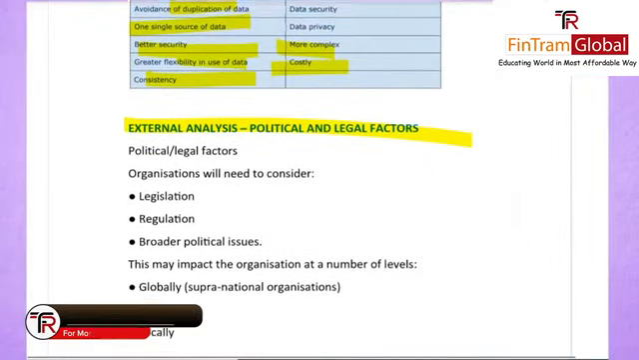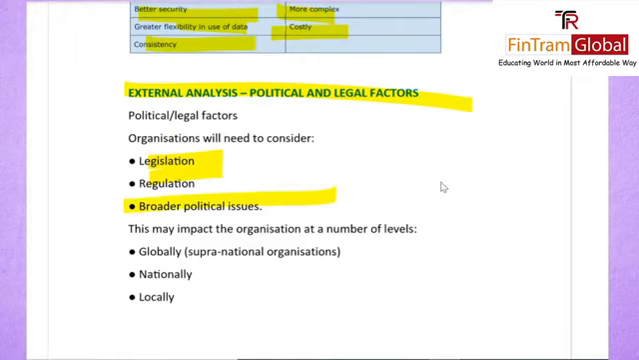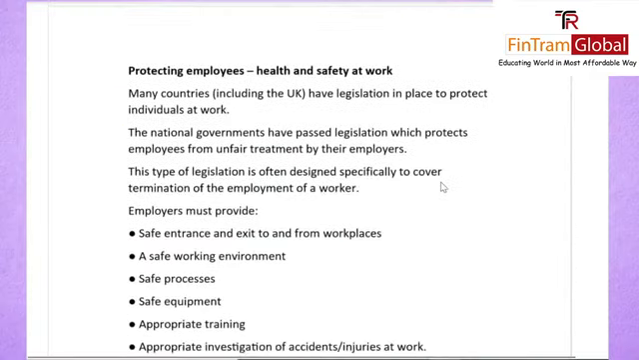In our political and legal factors, we said that an organization will need to consider various things: the legislation, the regulations, and any political issues that are going on. Now, this can have an impact at three levels. It could be global, that is your supranational organizations, it could happen at a national level, or it could be happening at a very local level.